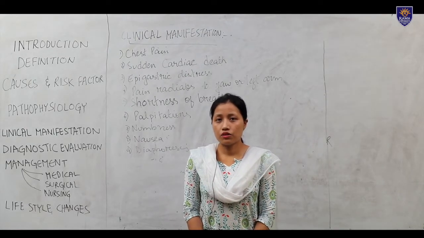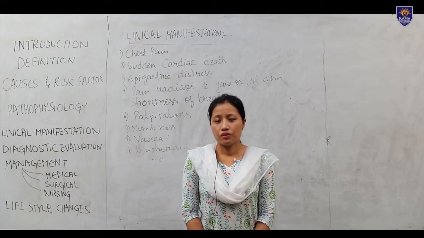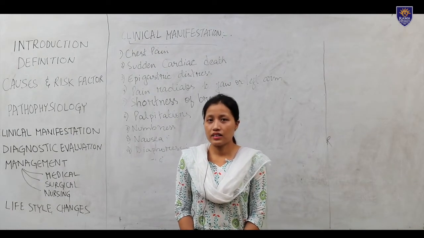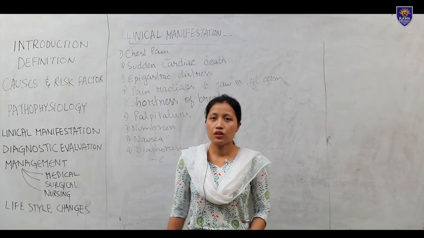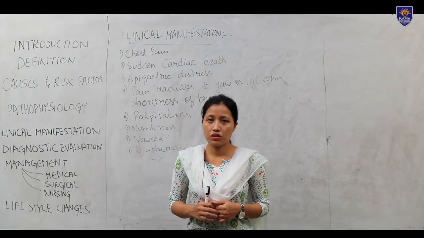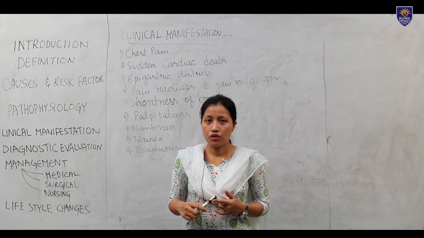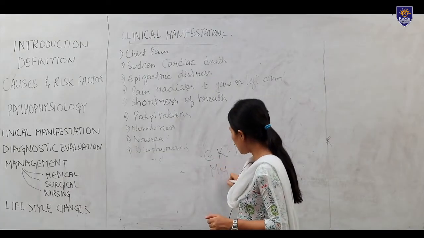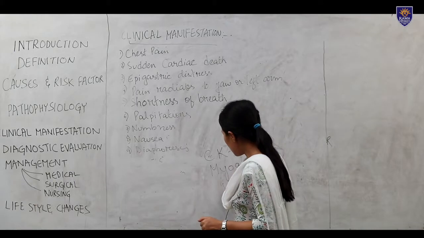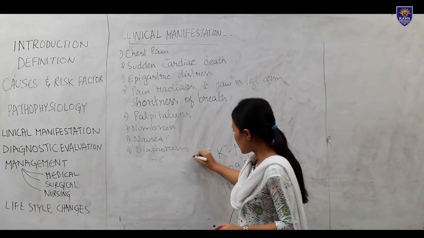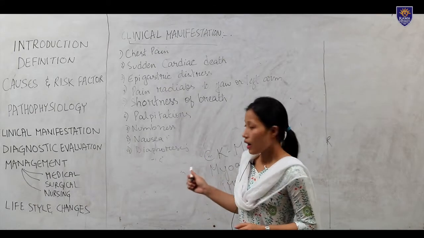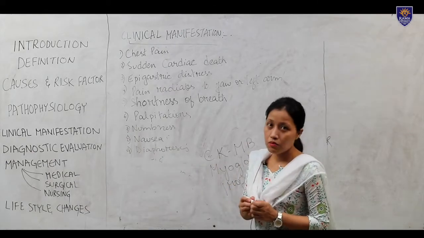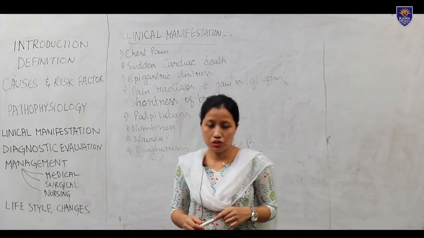Next are routine blood examinations, and after that the important cardiac enzyme test. We have to identify the cardiac enzymes: troponin, myoglobin or CK-MB. These are the cardiac enzymes, and we do routine blood examinations also.